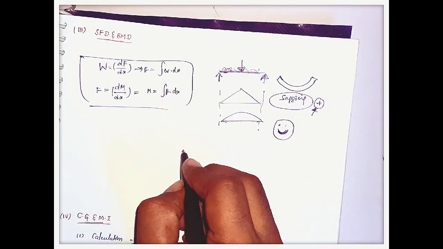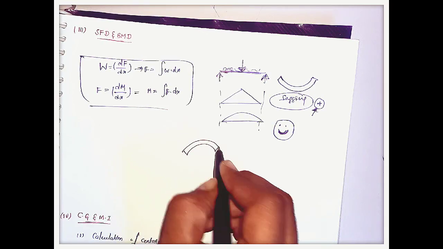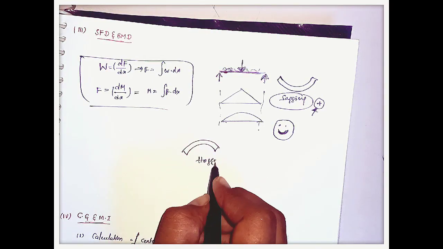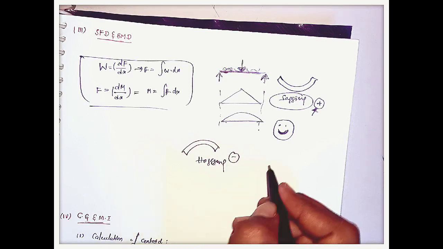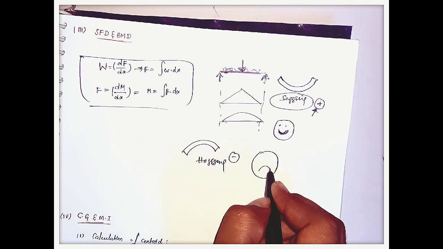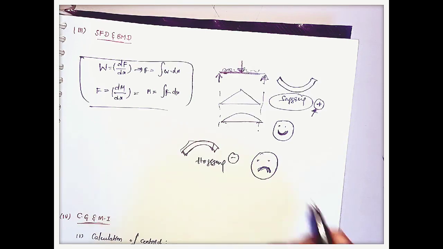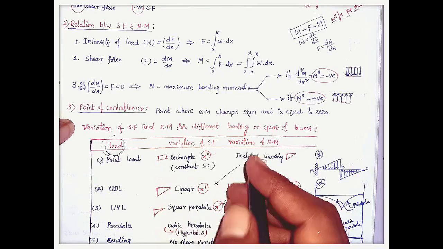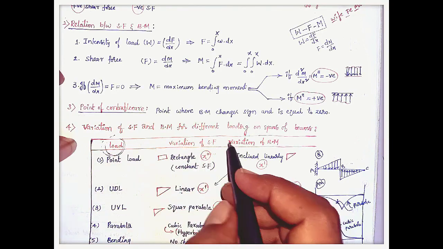And one more thing, if the beam is bent like this, this is hogging. Hogging we take as negative. That means for sad people, they draw the diagram like this. So this is the hogging concept. Positive and negative.